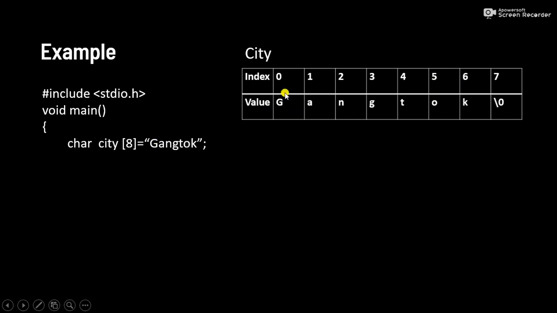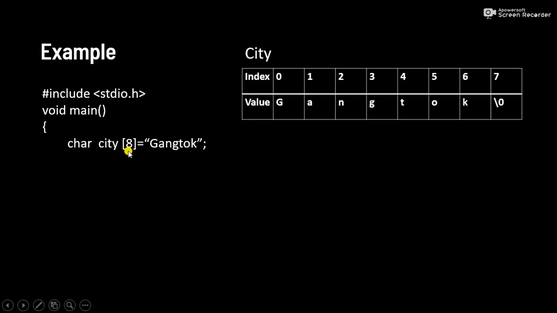So the G will store on index number 0, A will store on index number 1, similarly N will store on index number 2, G will store on index number 3, similarly T will store on index number 4, O will store on index number 5, and K will store on index number 6. So in total we have 0 to 6, 7 elements, and at the end of the string we have this null character, which indicates the end of the string.